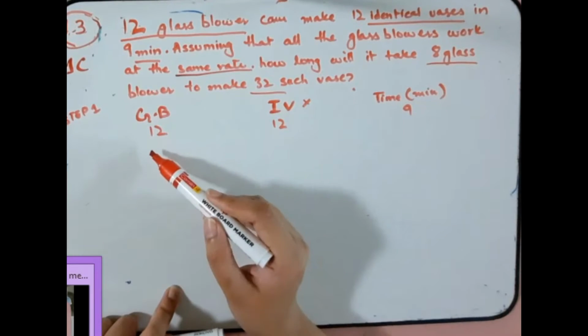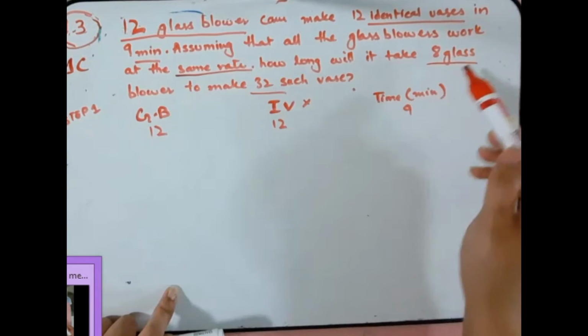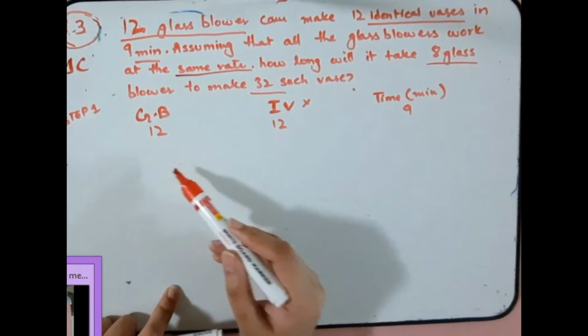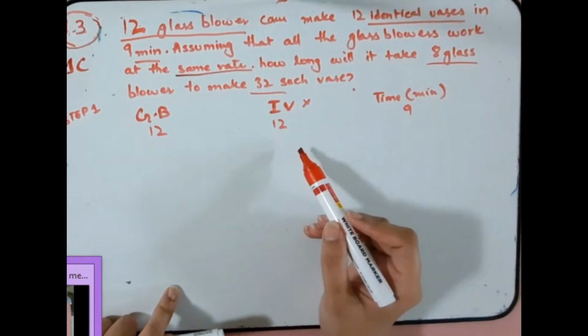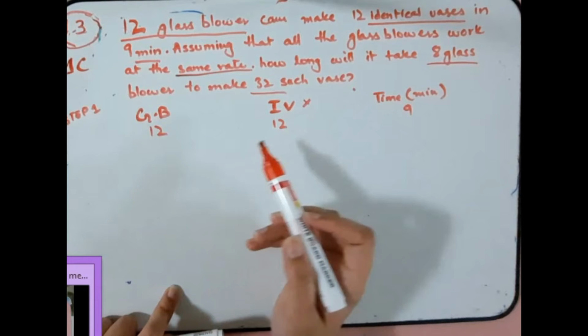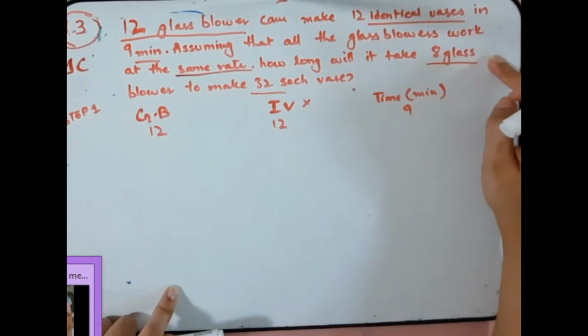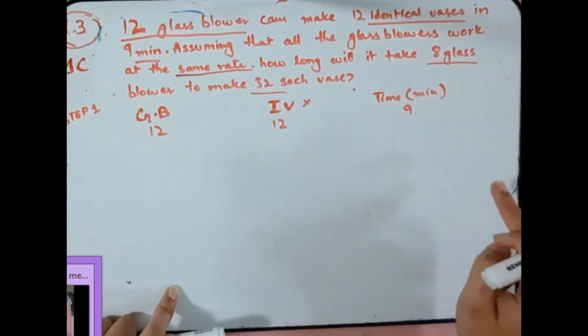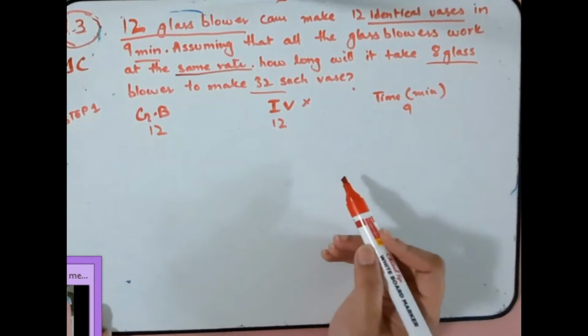Because first I'm going to find out how long 8 glass blowers will take to make 12 vases, and then, keeping the glass blowers constant, in the next step I will find out how long 8 glass blowers will take to make 32 such vases. So let's find out.